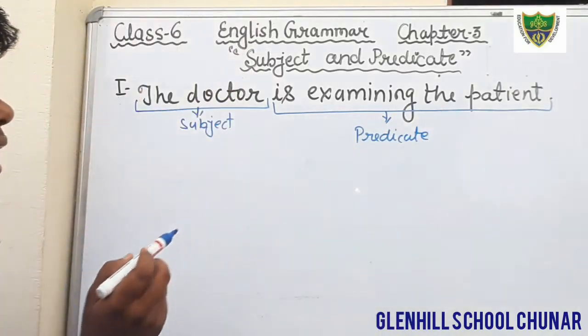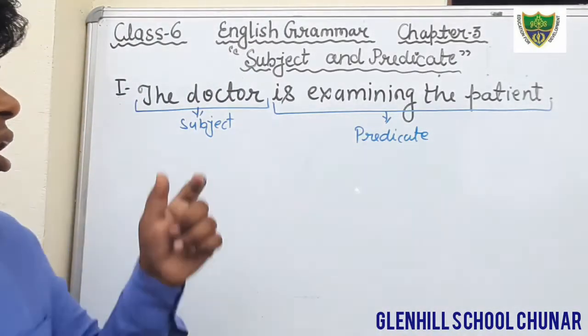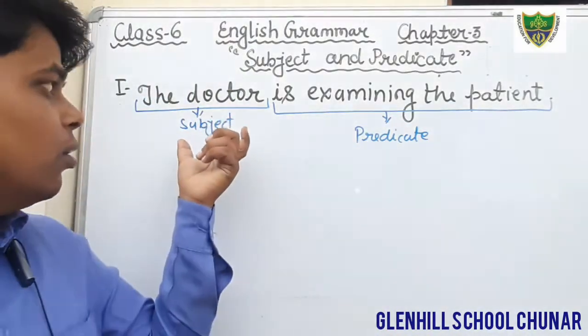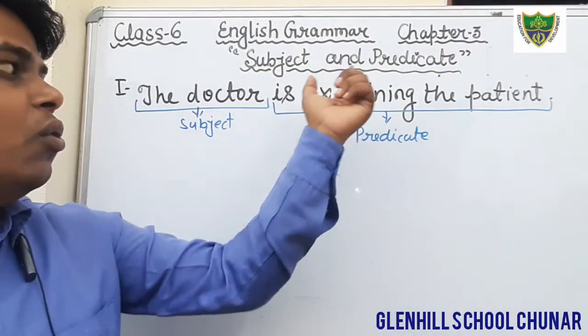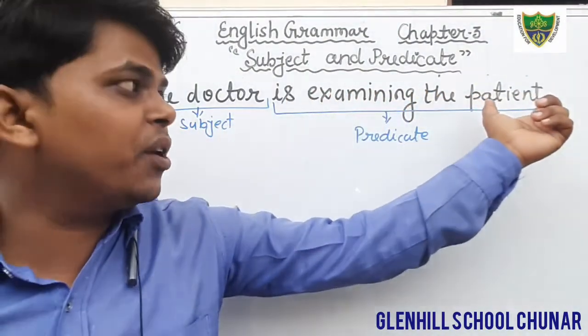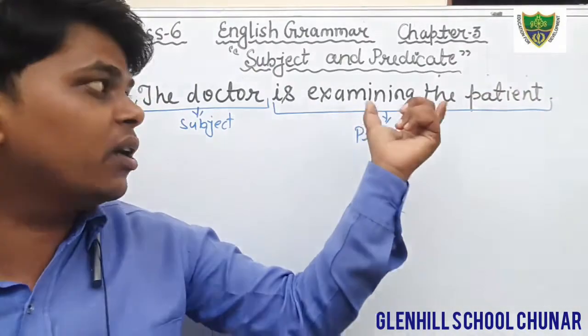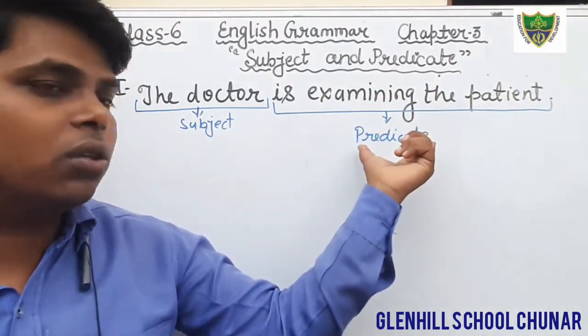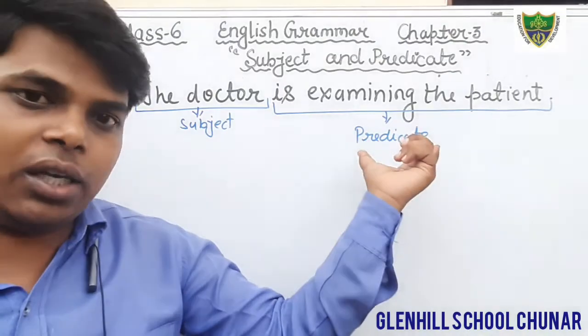Okay students, you write down the doctor in the column of subject and write down is examining the patient as predicate. You will write these words in your column of predicate. Okay?